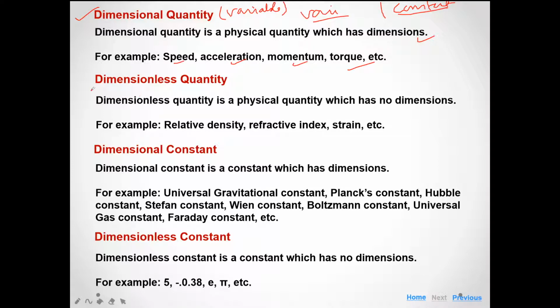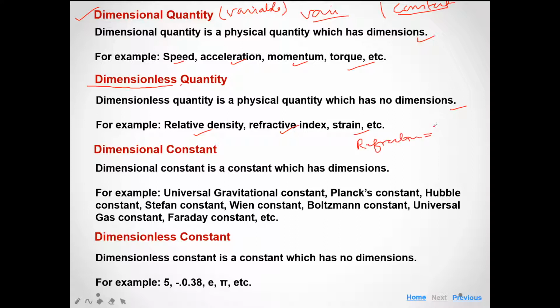Second, some quantities do not have dimensions, and those are called dimensionless quantities. A dimensionless quantity is a physical quantity which has no dimensions. For example, relative density, refractive index and strain. Take the refractive index: what is the formula of the refractive index?